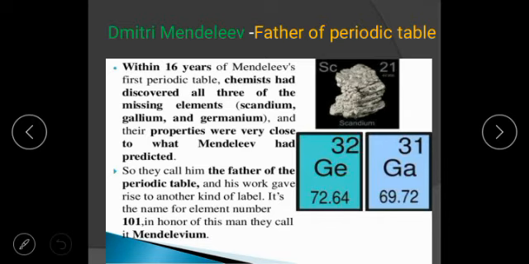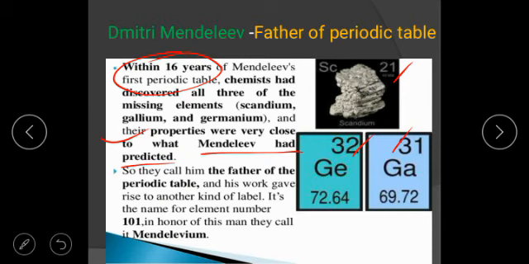So within 16 years of Mendeleev's first periodic table, chemists had discovered all 3 of the missing elements, scandium, gallium and germanium, because Mendeleev had put one hint that there can be some more elements which will be discovered in future. So within 16 years, those 3 important metals were discovered. Those were scandium, gallium and germanium, in place of eka-aluminum, eka-silicon and eka-boron, and their properties were very close to what Mendeleev had predicted. So this was his contribution.